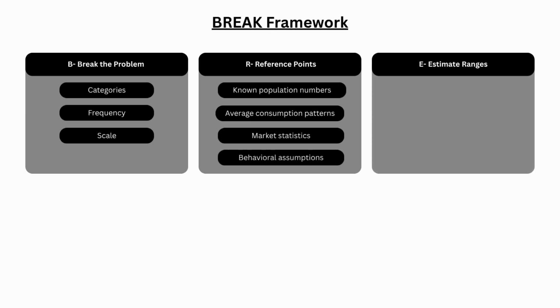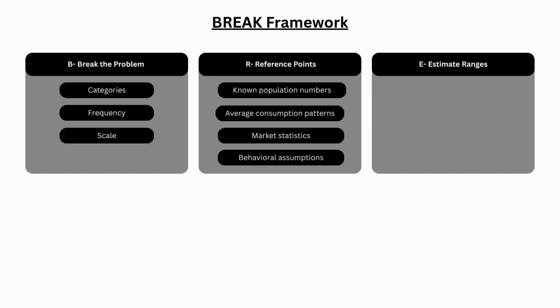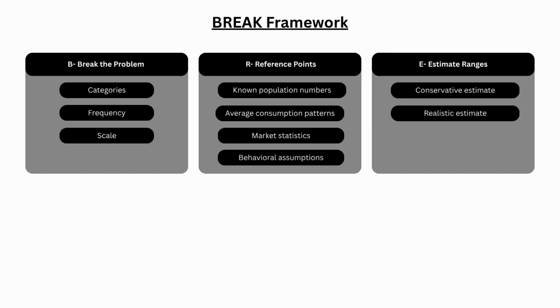Step 3 is estimate ranges. Instead of choosing a number immediately, it's better to estimate ranges. You can think in terms of conservative estimate, realistic, and aggressive estimate. This helps account for uncertainty in assumptions. For example, maybe a bird eats 10 grams of food per day, which is a conservative estimate, 20 grams, which is a realistic estimate, and 30 grams is an aggressive estimate. Then you choose a reasonable midpoint. This step makes your thinking more robust and transparent.